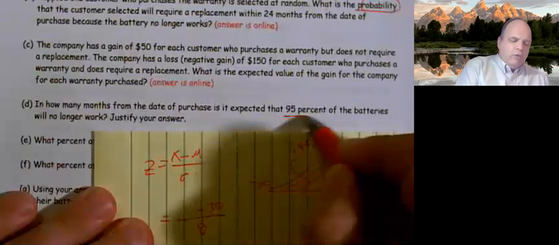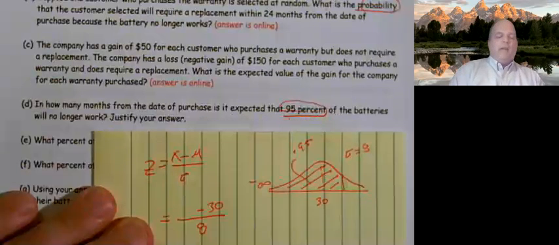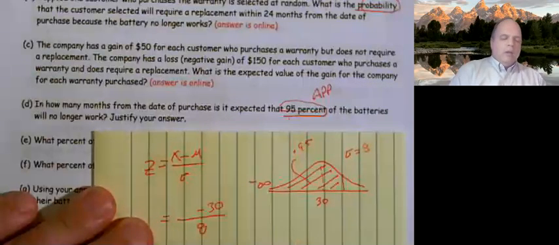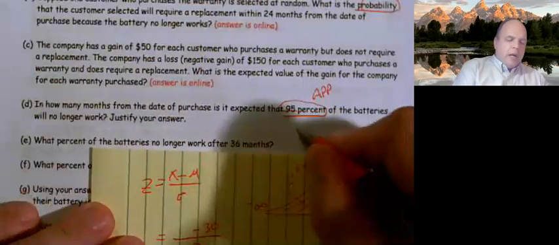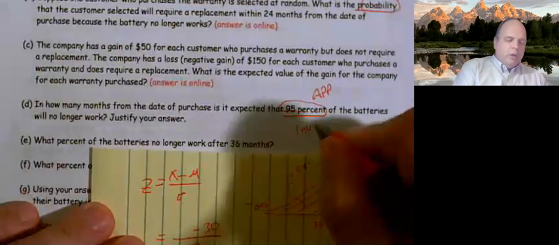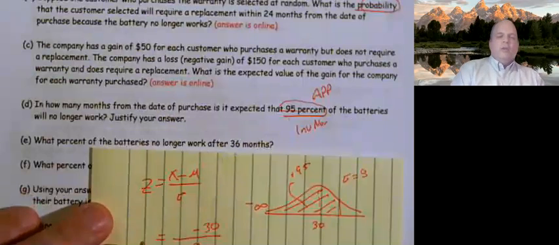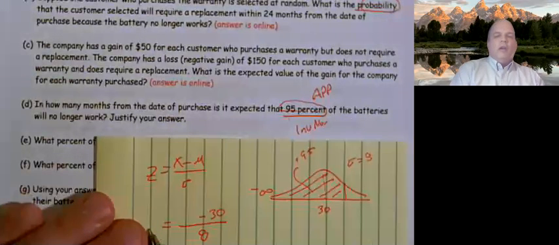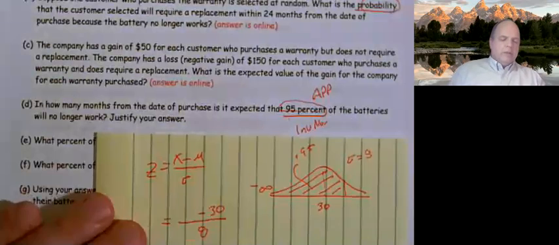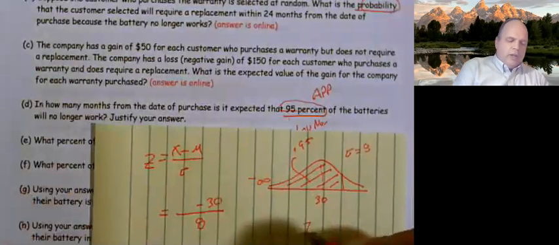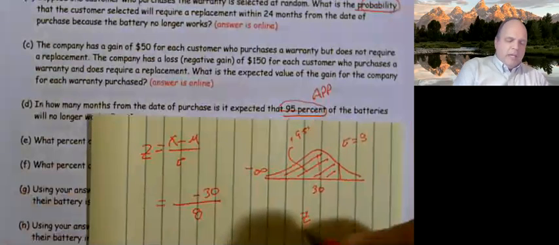And I notice they gave me one of my areas. And since they gave me an area, I'm thinking this should be an inverse norm. And as it turns out, I need a z-score. So I need to do second VARS, inverse norm of 0.95. Please remember, all z's have a mean equal to 0 and a standard deviation equal to 1.